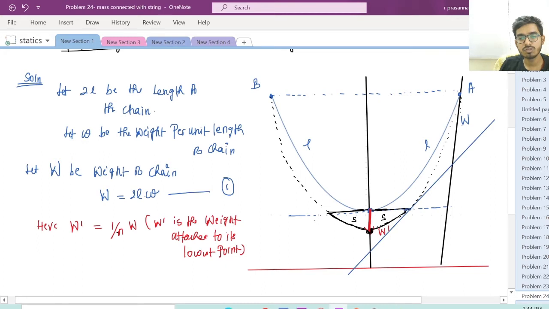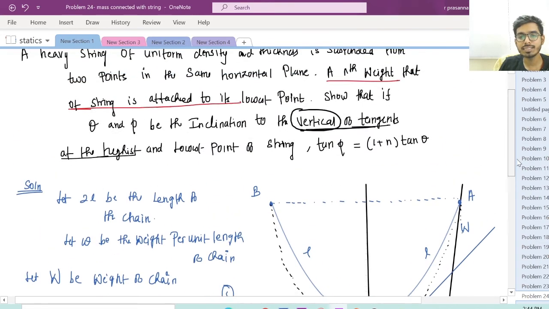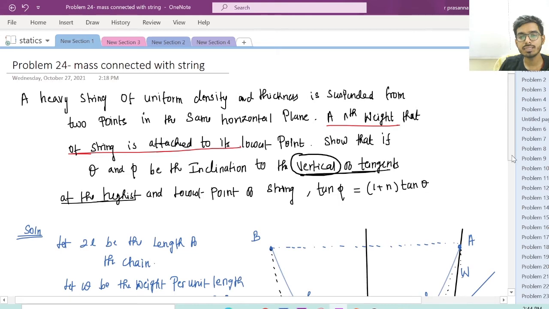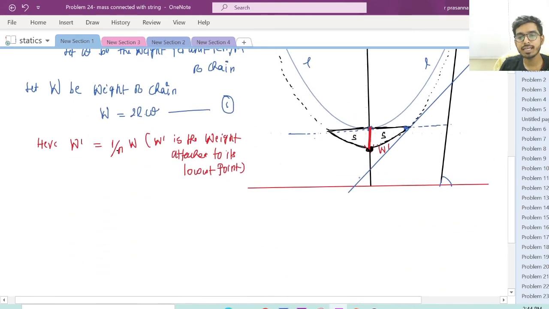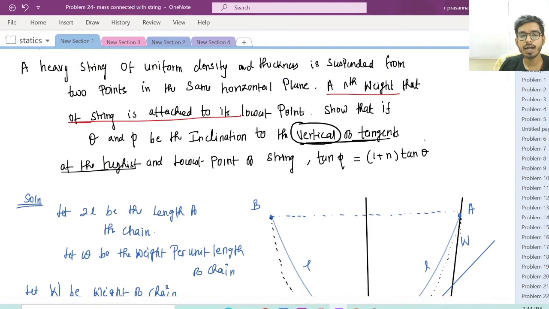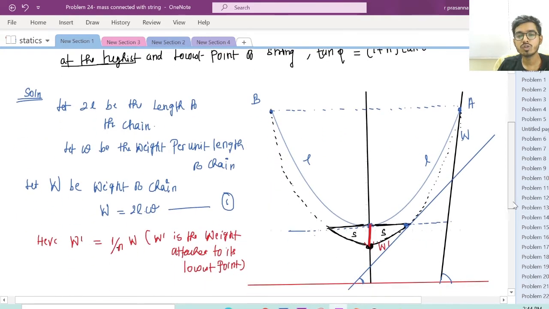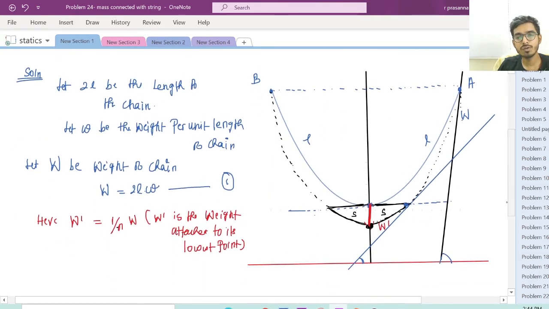Yes. So this is one point and this is one point. Now usually we will write the angle here, right? If they give horizontal, we will write theta here, we will write psi here. But they have given that theta and psi be the inclination to the vertical of the tangent, right? So vertical of tangent means first time we are doing like this.